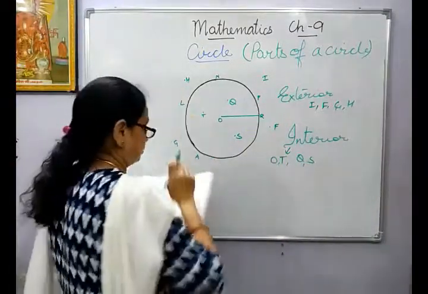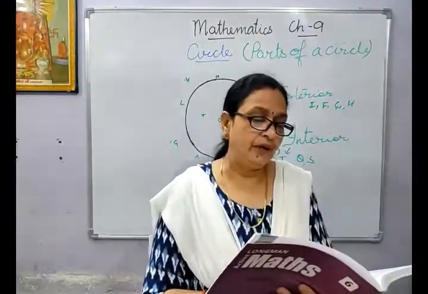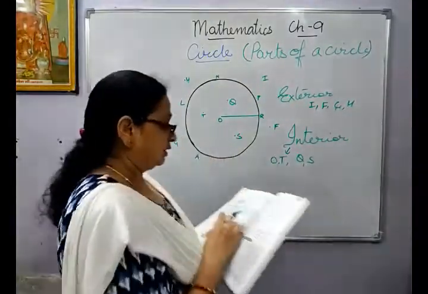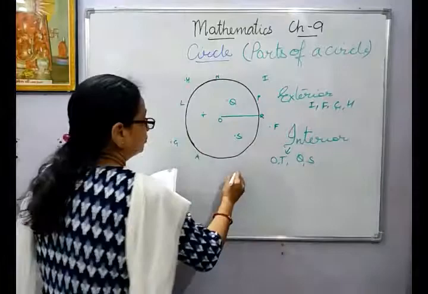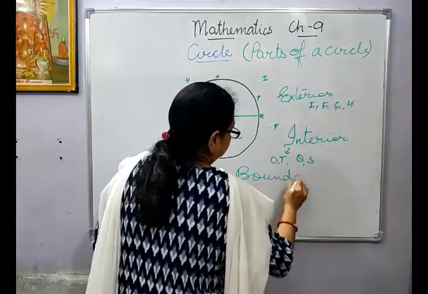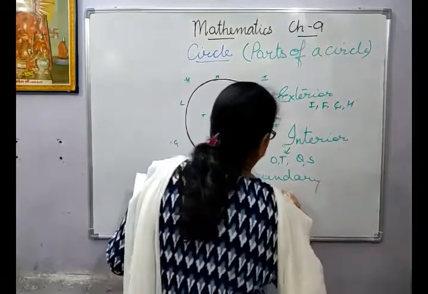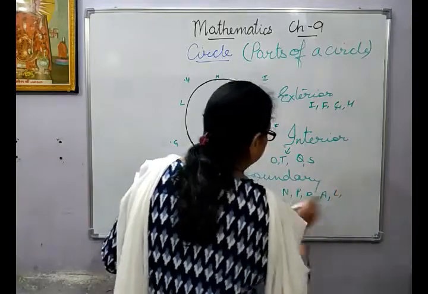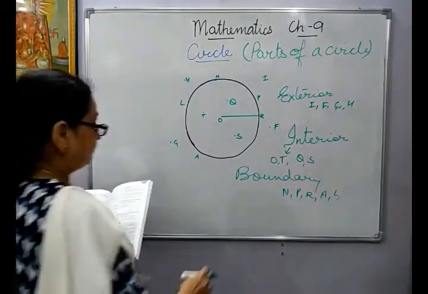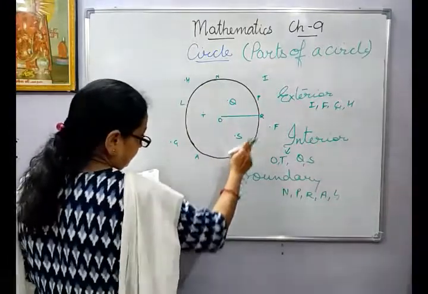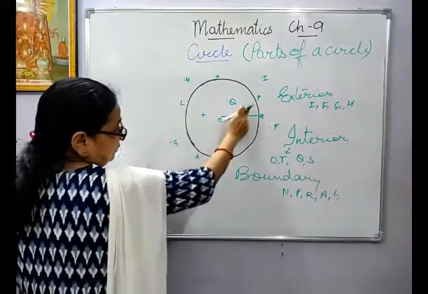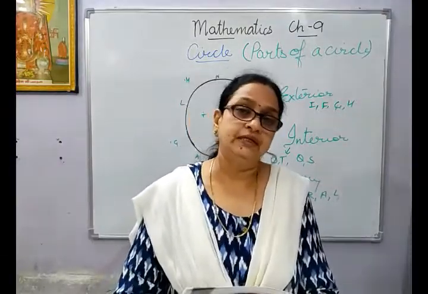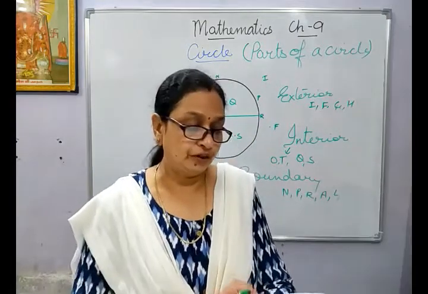The part of the plane made by all the points that are on the circle is called the boundary of the circle. So the boundary will be N, P, R, A, L. N we have already taken. So it will be L, N, R, A, L and P. Okay. Then the length of the boundary of the circle is also known as the circumference of the circle. This I have already told you.